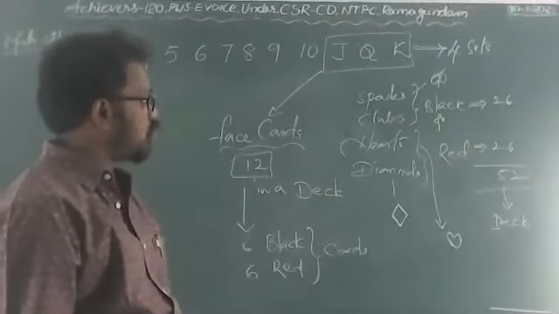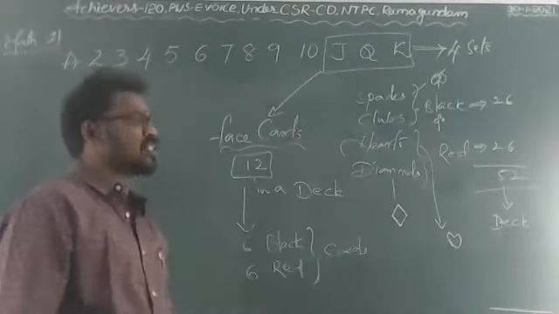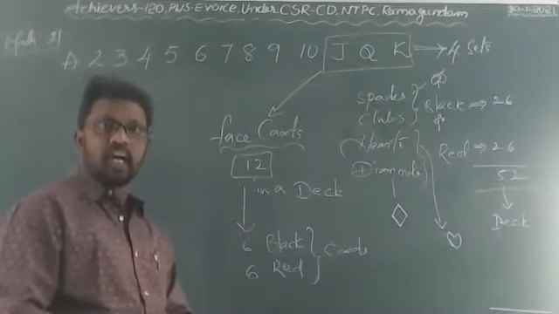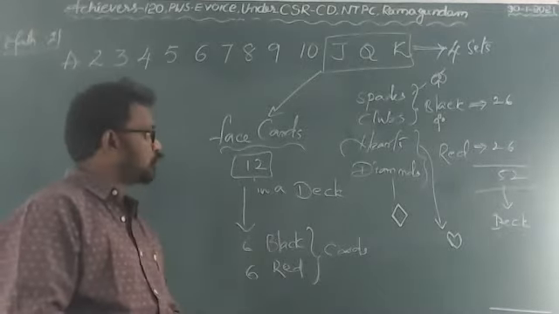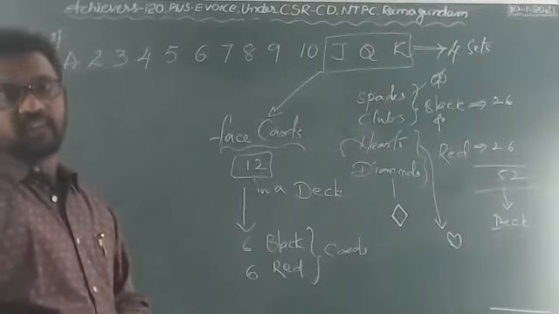Spades, clubs, hearts and diamonds. 2 sets are black, 2 sets are red. Totally 52. In each set, 13 cards will be there.